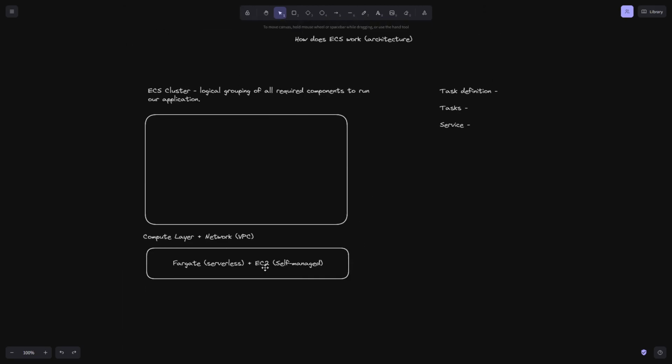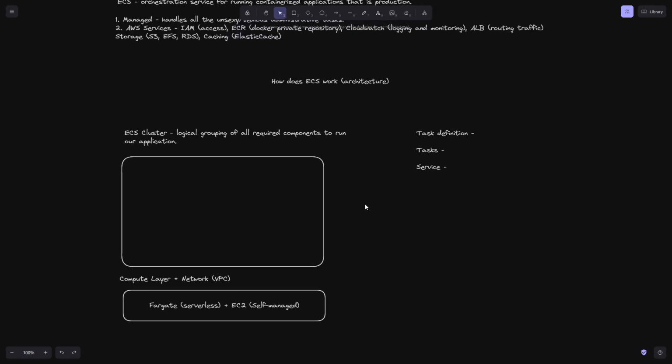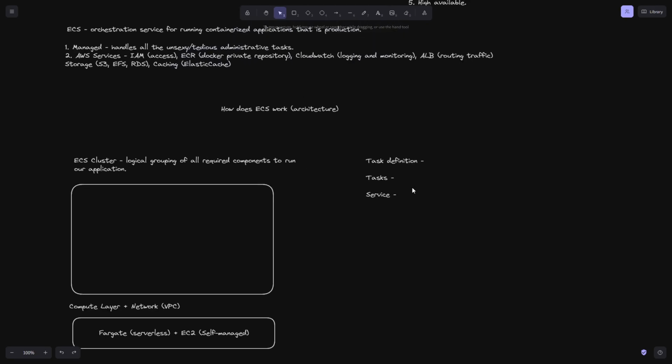The other option we have is to use EC2. But that means that we then take upon ourselves those administrative tasks to manage these instances, and to also think about how we scale them using auto scaling groups. These are not, like I said, core to ECS, but they are very much part of the process as well. Now, what then is core to ECS is task definitions, tasks and services.